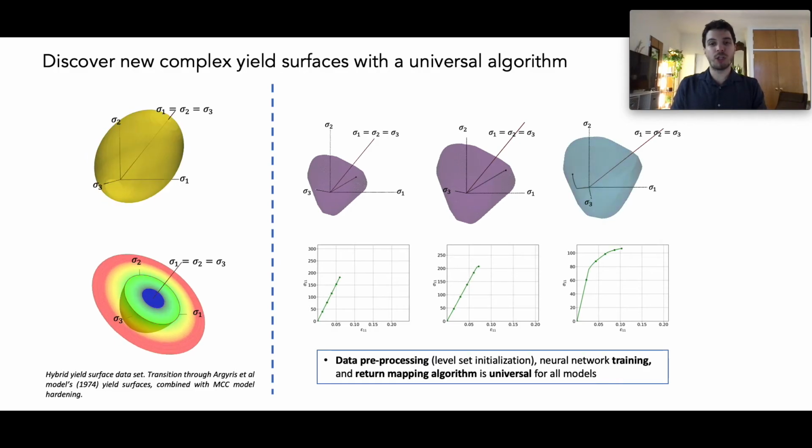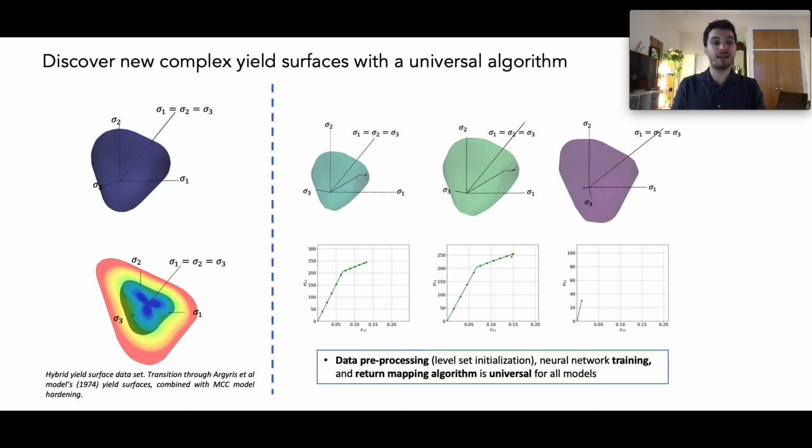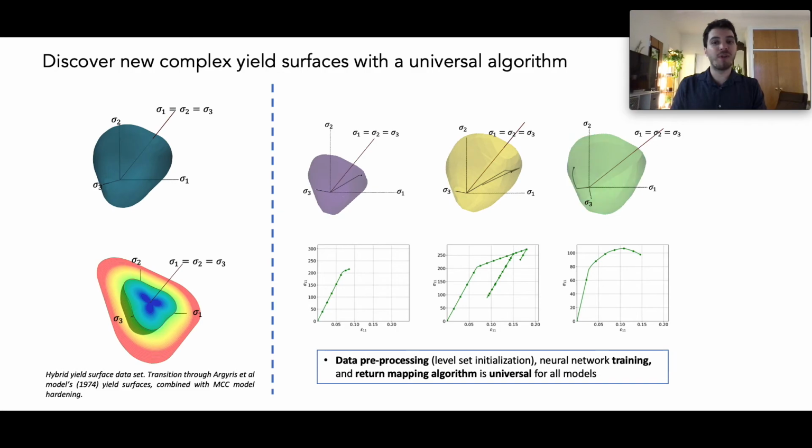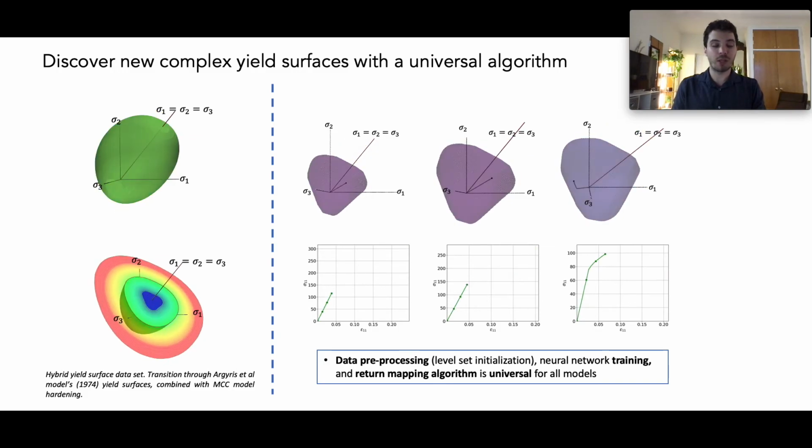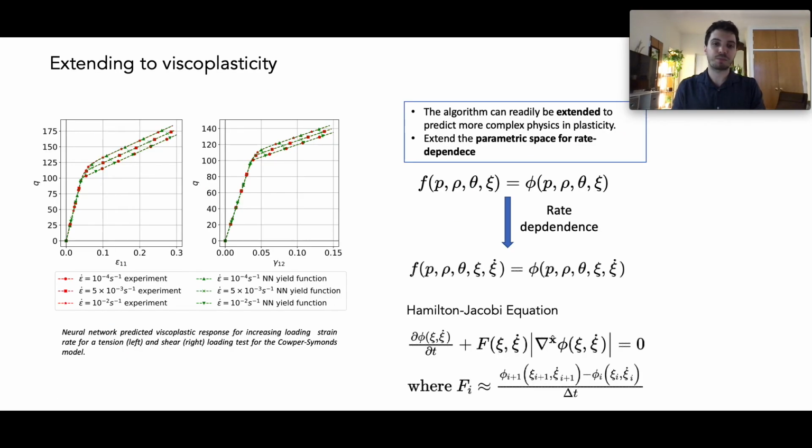We can also model new complex yield surfaces and hardening mechanisms that have never been seen before in the literature, that it would be very difficult to derive mathematical expressions for, and directly plug them into a return mapping algorithm to make predictions. We can also expand the parametric space with a rate dependence parameter to make viscoplastic predictions without much modifications on the algorithm.